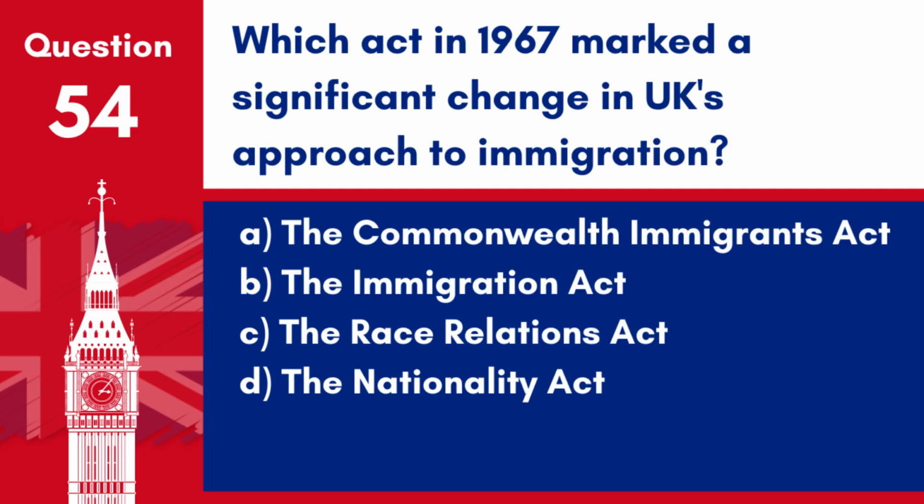Question 54. Which Act in 1967 marked a significant change in UK's approach to immigration? A. The Commonwealth Immigrants Act. B. The Immigration Act. C. The Race Relations Act. D. The Nationality Act.